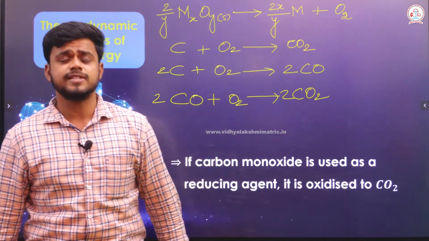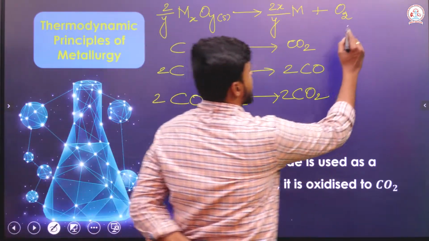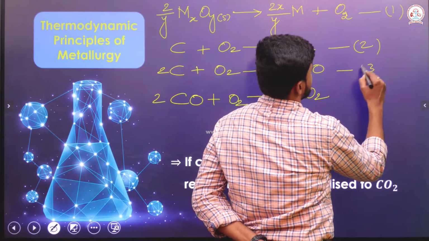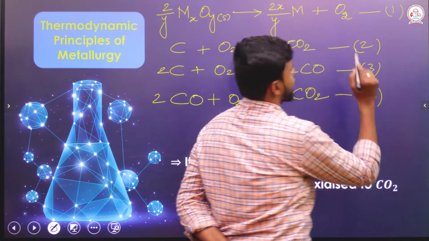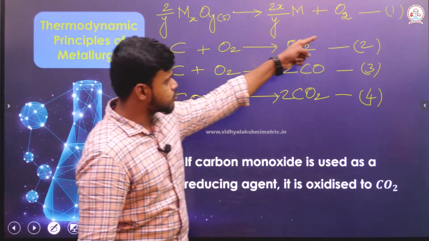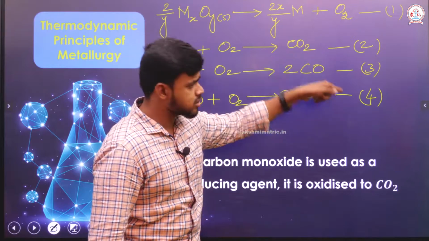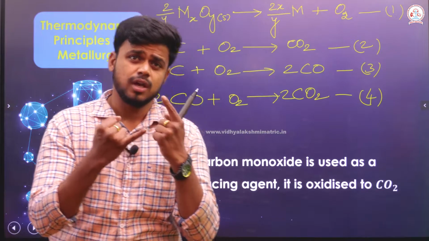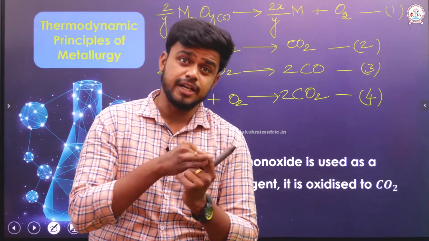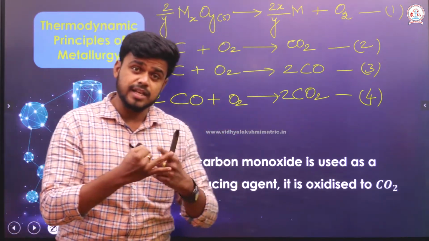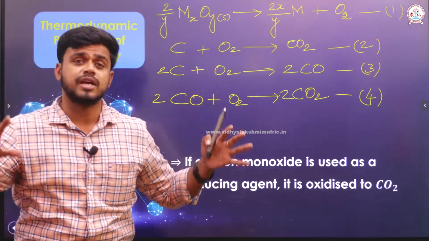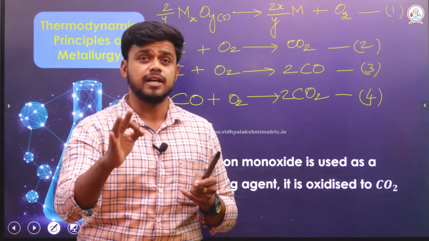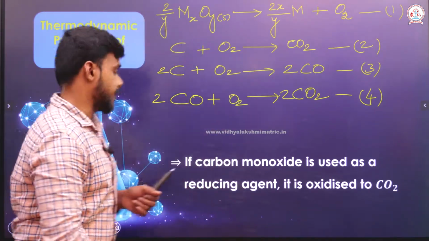What does thermodynamics say? I will name the reactions 1, 2, 3 and 4. In order to reduce 1, I can use 2, or else I can use 3, or else I can use 4. Among these, if I reduce 1 with the help of 2, I need to compare with 1 and 3, and with 1 and 4. Among those comparisons, the most perfect reducing agent has to be selected, and then the reduction has to be done.